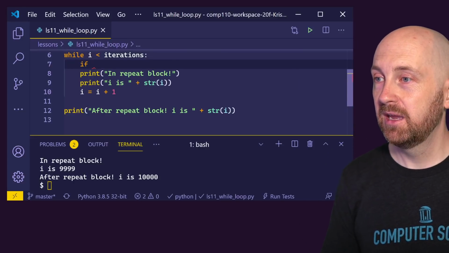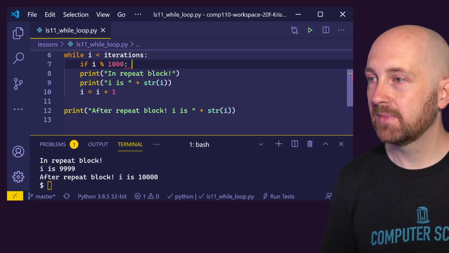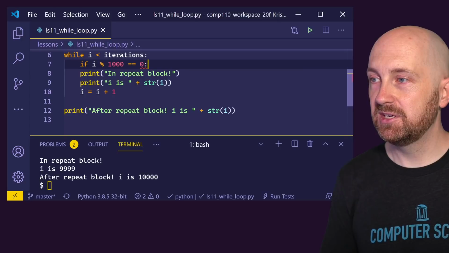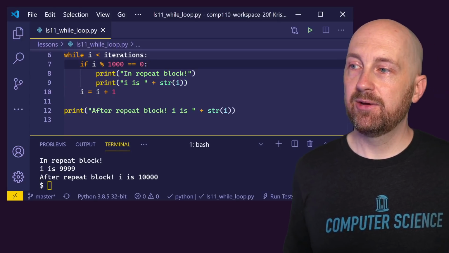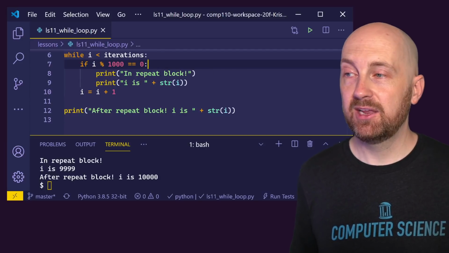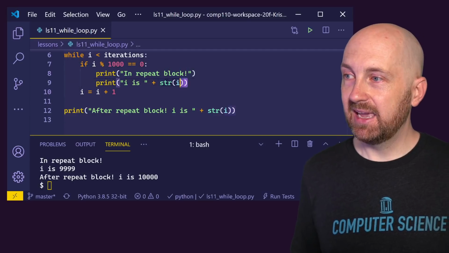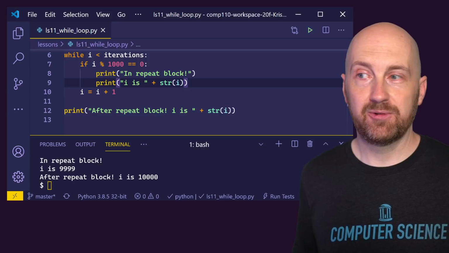So if I remainder 1,000 is equal to 0, meaning if we can divide I into 1,000 evenly, then we're going to print in the repeat block and I is some value.